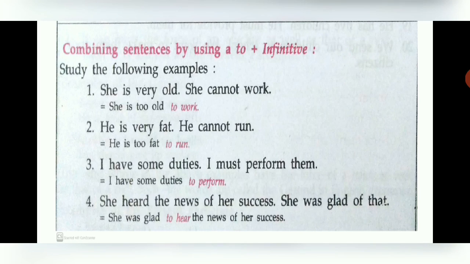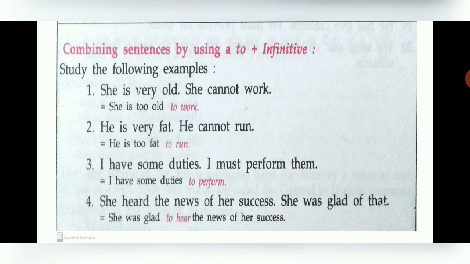So from when, and here the two different sentences are there. That is, she is very old. First sentence. Second sentence is she cannot walk. Now they have combined both the sentences by using to plus infinitive. Infinitive again the root verb or the root form or the base form of the verb. She is too old to walk.